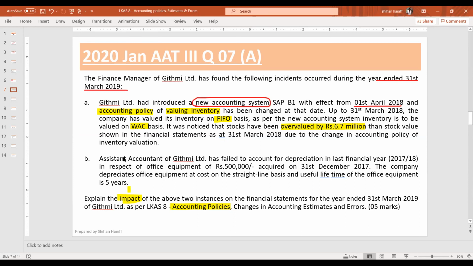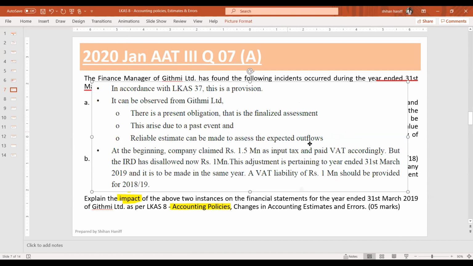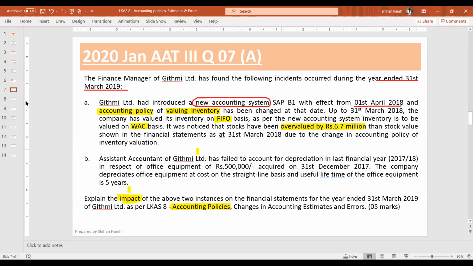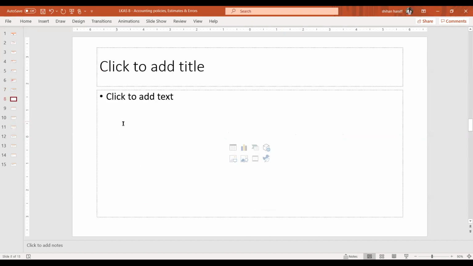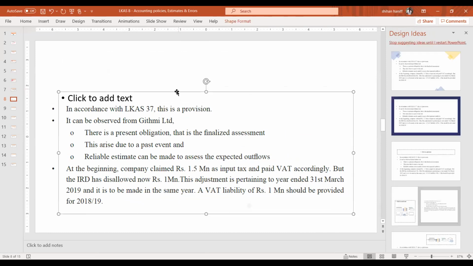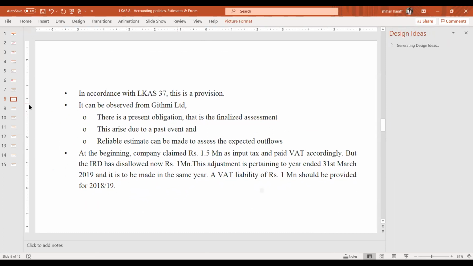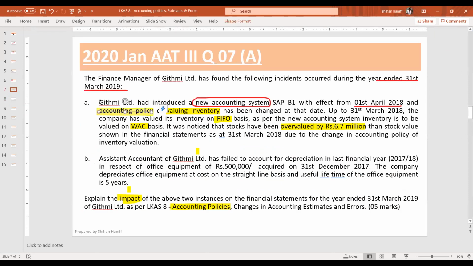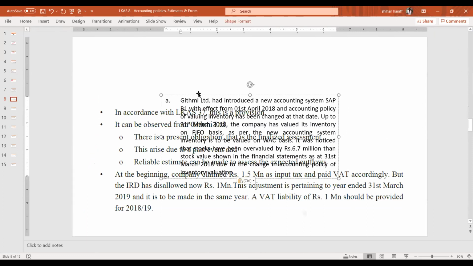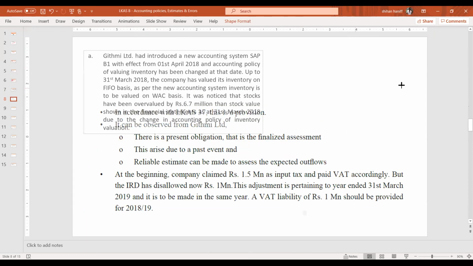So when you are writing the answer, you can write like this. I'll show you how to write the answer. So the question. This is the question.